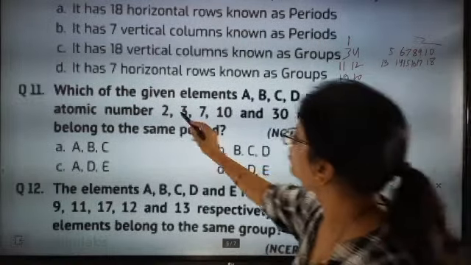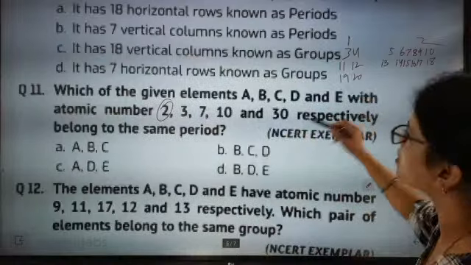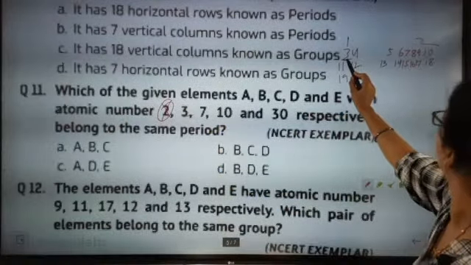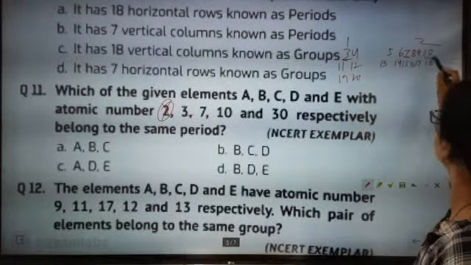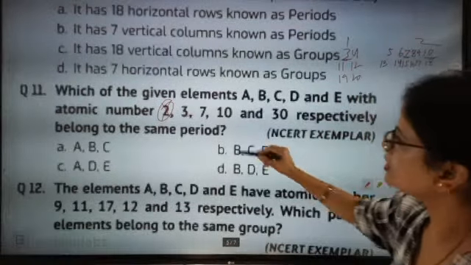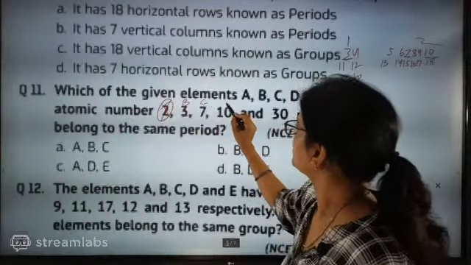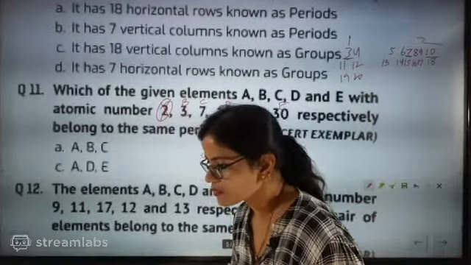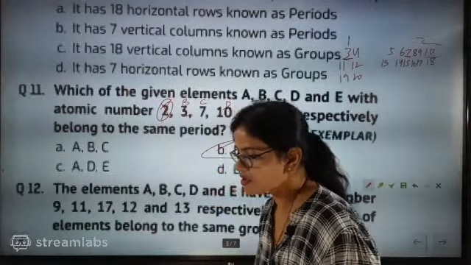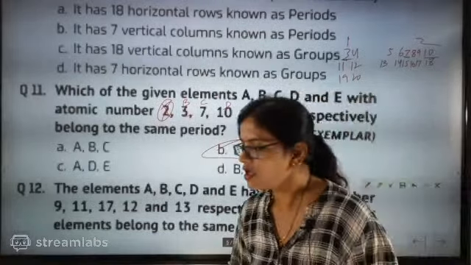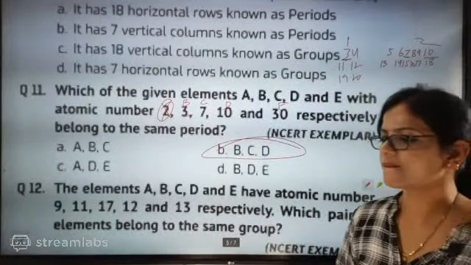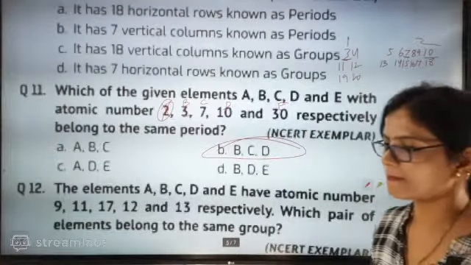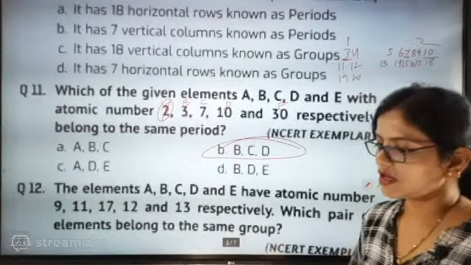Now here 2 is coming different. 3, 7 and 10. So it is going to be BCD. Understood?